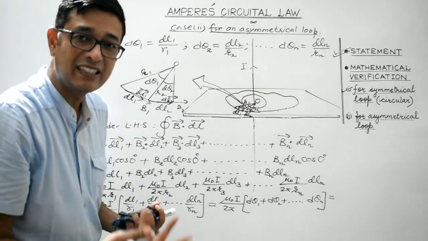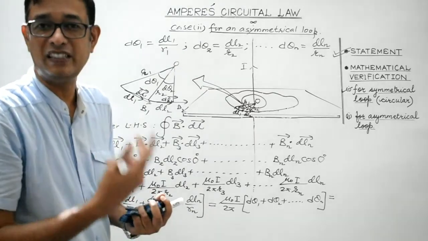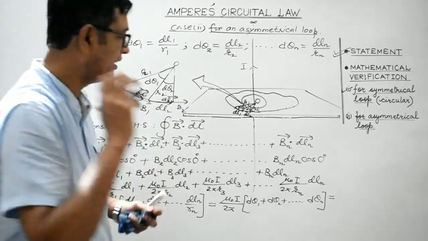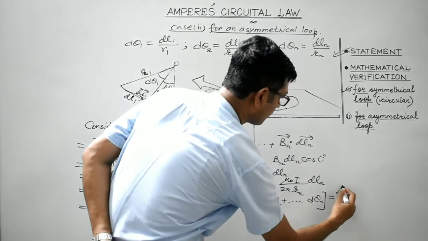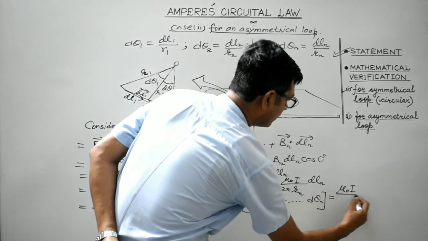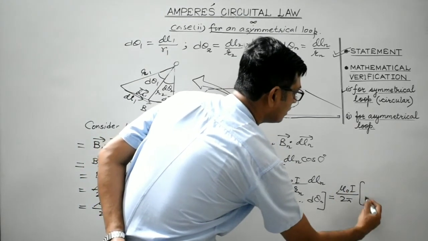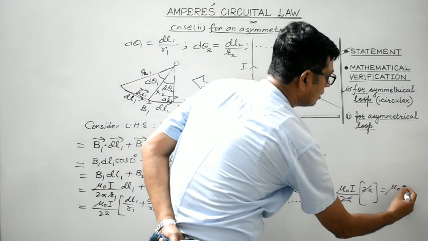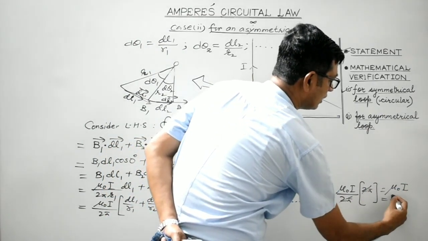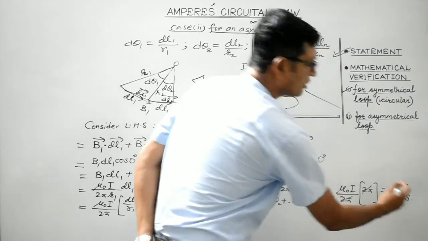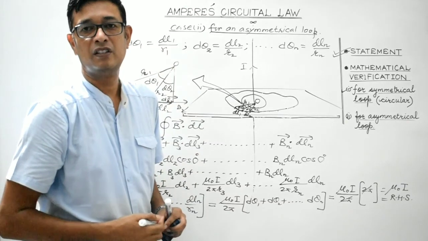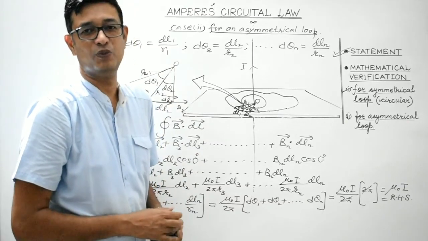So d theta 1 plus d theta 2 plus d theta 3 and so on will amount to 2 pi radian. So it will be equal to mu naught I divided by 2 pi multiplied by 2 pi. So that will give us mu naught I, which is equal to the RHS. So this is how you can prove this particular law for an asymmetrical loop, right? Thank you.